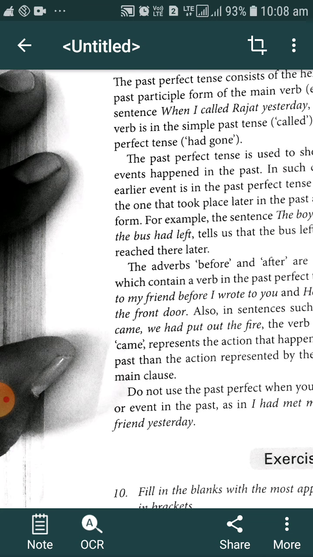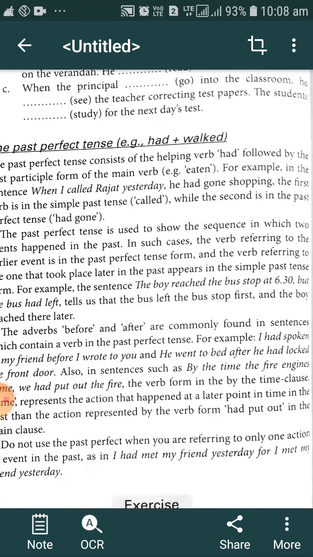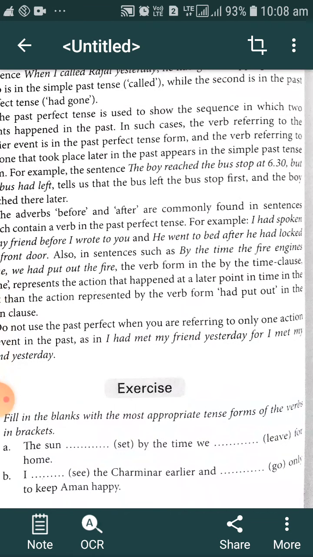In these two actions, which action happened earlier? The leaving of the station by the bus. That bus had left earlier, that's why the boy couldn't get the bus, because he reached there later.